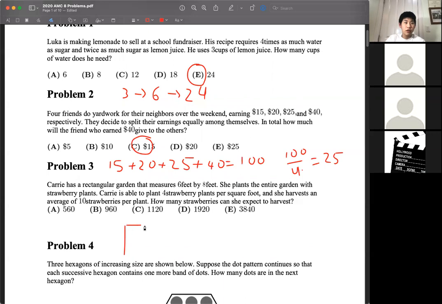So in her rectangular garden, it's 6 by 8 feet, so the area is going to be 48 square feet. And since each of those square feet can have 4 strawberry plants, we're going to multiply that by 4, and then since each strawberry plant has 10 strawberries, we multiply that by 10. And that gives us 1,920. So our answer is D.